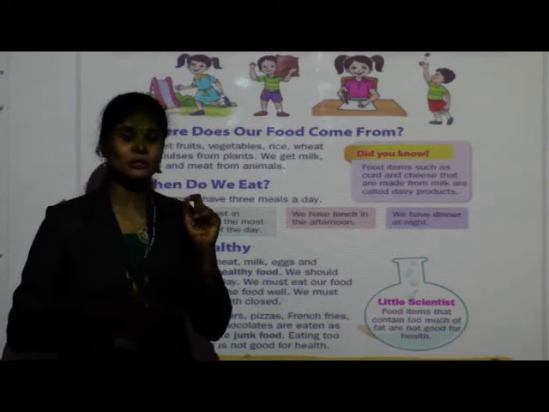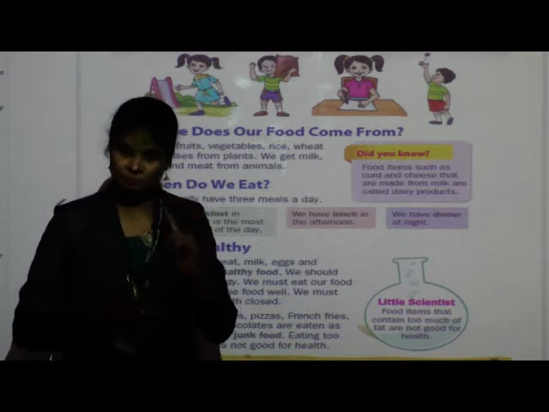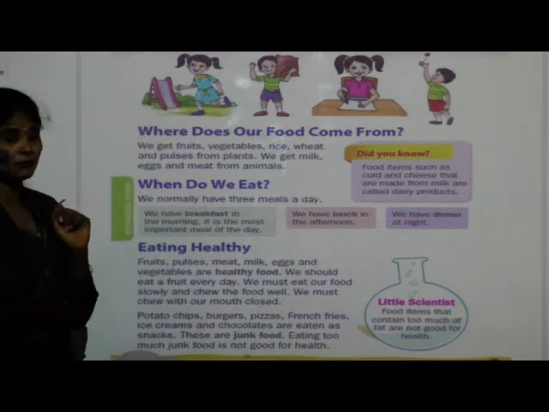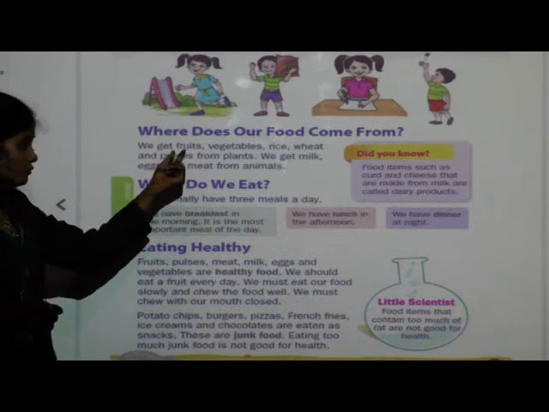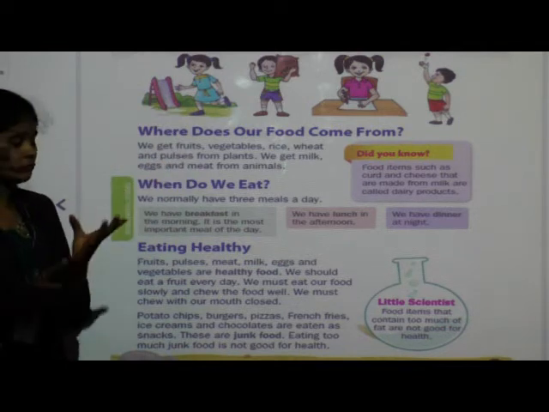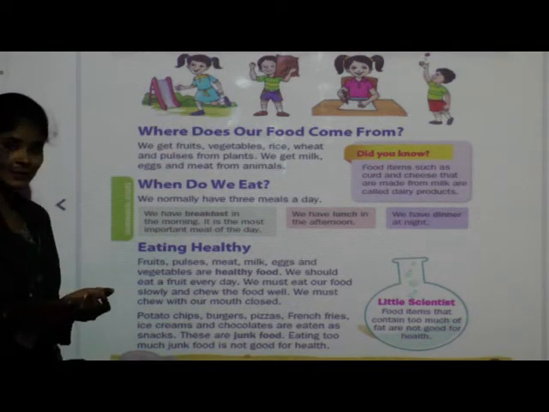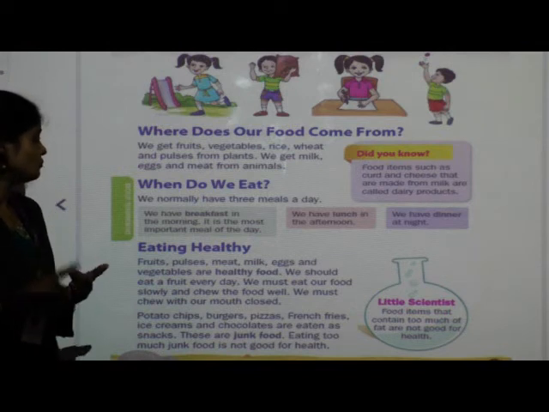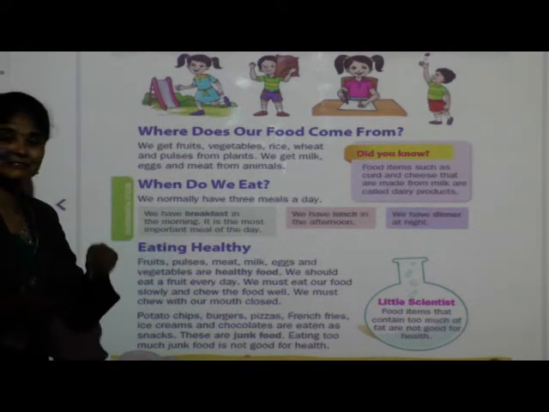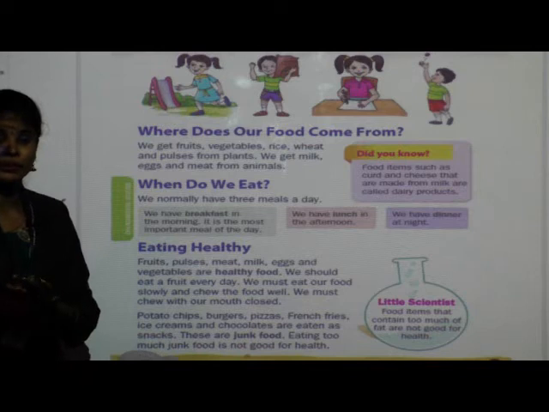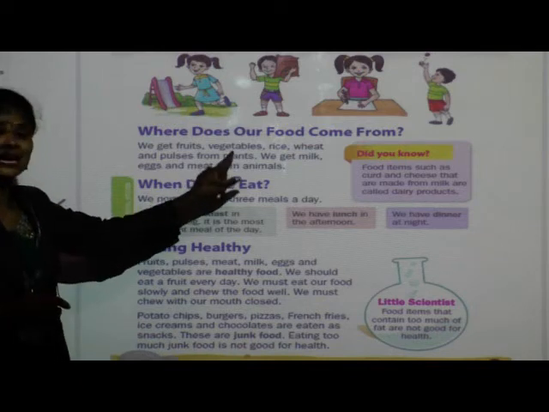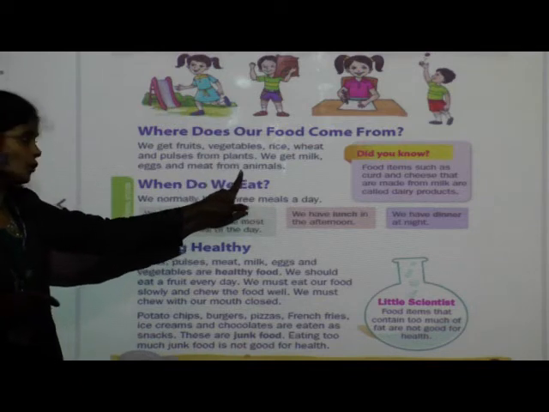Most of the food we get from plants: different types of fruits, vegetables, rice, wheat, pulses as well as cereals. So plants are the main sources of food.